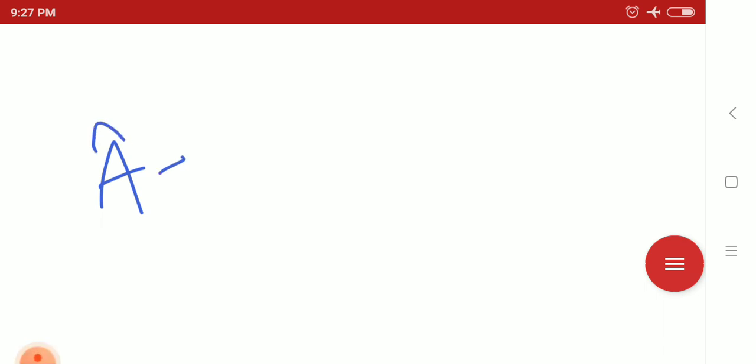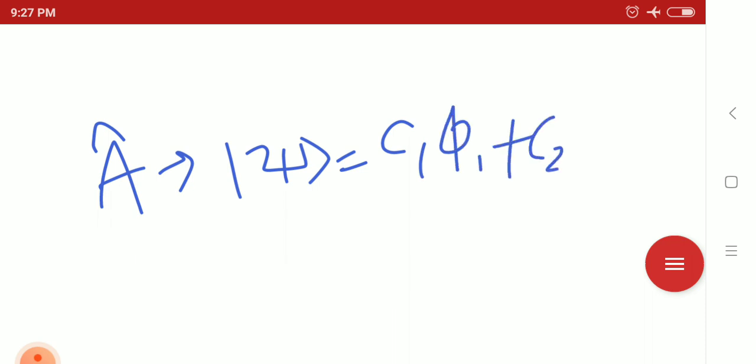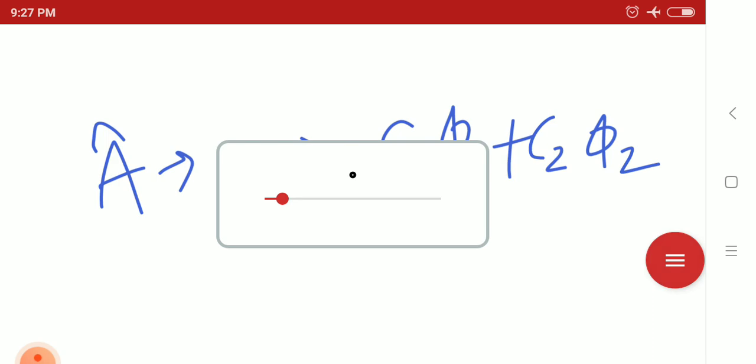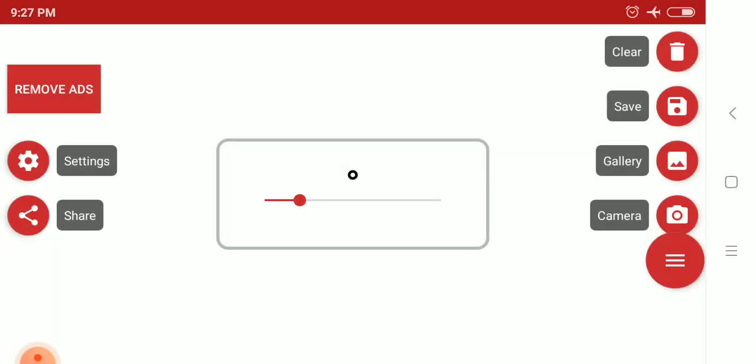So A is an operator. If we take the expectation of that operator in a superposition state C1 phi 1 plus C2 phi 2, then how can we represent it? Let's write it on another slide.